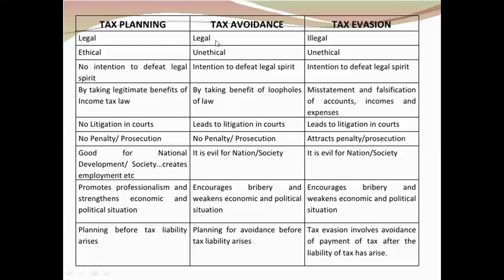Second is tax avoidance. It is legal. It is not legally wrong, but morally, as a responsible citizen, we should not do this. As a result, it is unethical. So tax avoidance, though legal, is unethical. Tax evasion is illegal in nature itself, which is wrong, so it is illegal and it is unethical. Next is no intention to defeat the legal spirit. That means whatsoever is written in your Income Tax Act, I have no intention that by doing tax planning I am going to defeat the spirit in which it was written.